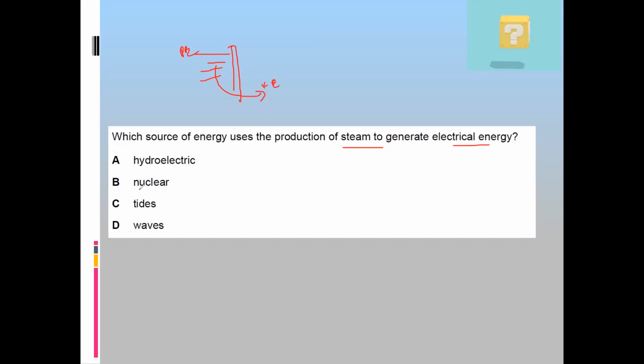But in nuclear, first we have a nuclear fuel which produces heat energy, and that is absorbed by the water, which converts into steam, and the steam rotates the turbine which generates electricity. So B will be the right answer. Is it clear? Discussion. Yes, Heather, Hiba, Abdullah, Shazib, Afreen.